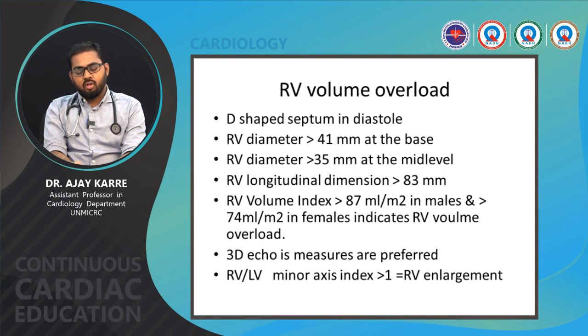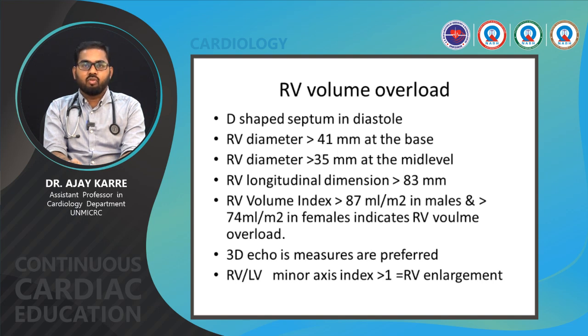RV volume overload is very important to estimate before going for any management. RV volume overload can be estimated by a D-shaped septum in diastole, when the RV diameter is more than 41 mm at the base, when the RV diameter is more than 35 mm at the mid level, RV longitudinal dimension of more than 83 mm, or RV volume index more than 87 ml per meter square in males and 74 ml per meter square in females.